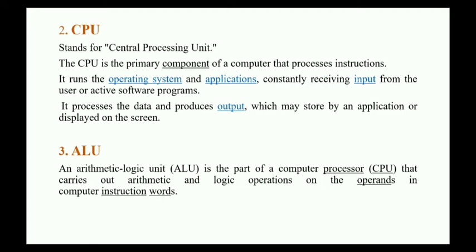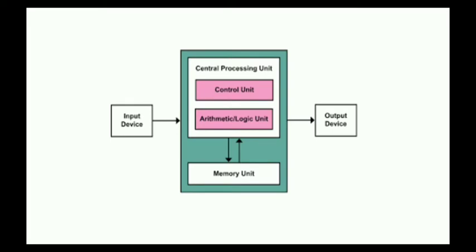So to process this addition, subtraction, multiplication, division operations and to get the result, we use arithmetic and logical unit. Arithmetic and logical unit carries out all these operations and gives the result. So this is a diagram of central processing unit on how the CPU works. It contains control unit and arithmetic and logical unit. Control unit is used for controlling all the operations and arithmetic and logical unit is for addition, multiplication and subtraction. And memory unit contains the memory that is used to store the operations and the outputs.